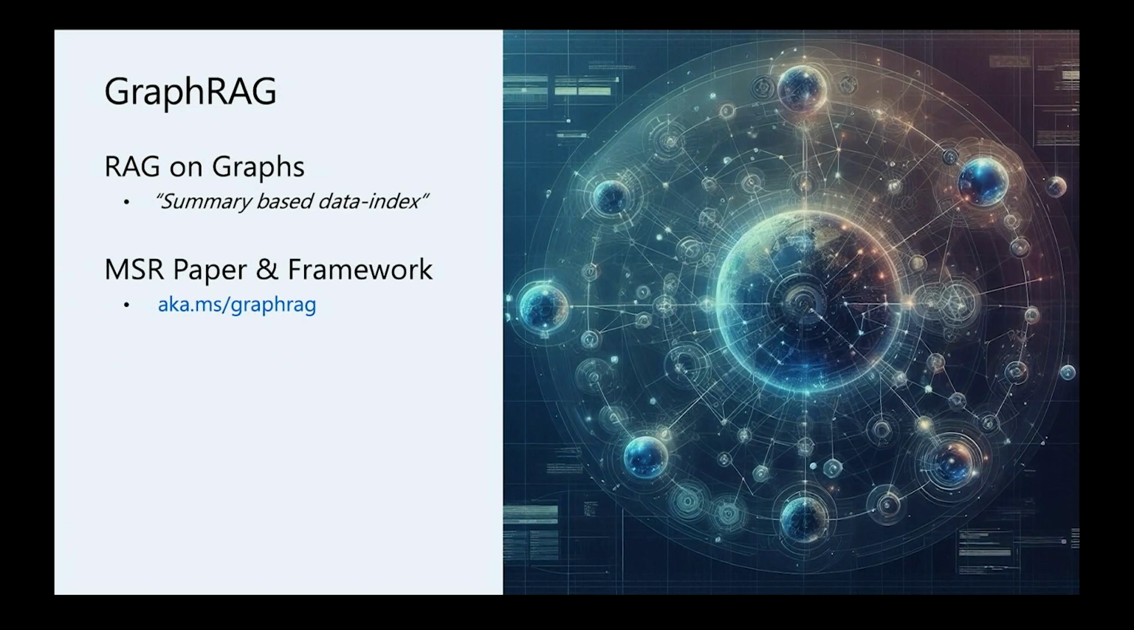Great. So let's go to the next technique called GraphRag. GraphRag is another technique invented by Microsoft Research. The idea is to index your unstructured data, extract graph relationships from it, and use these additional relationships in your data to improve the accuracy of the responses.